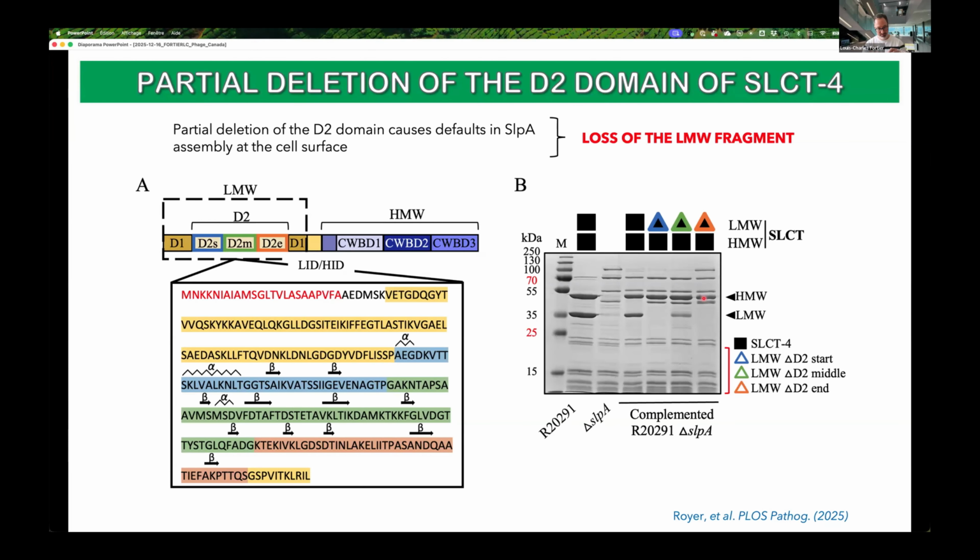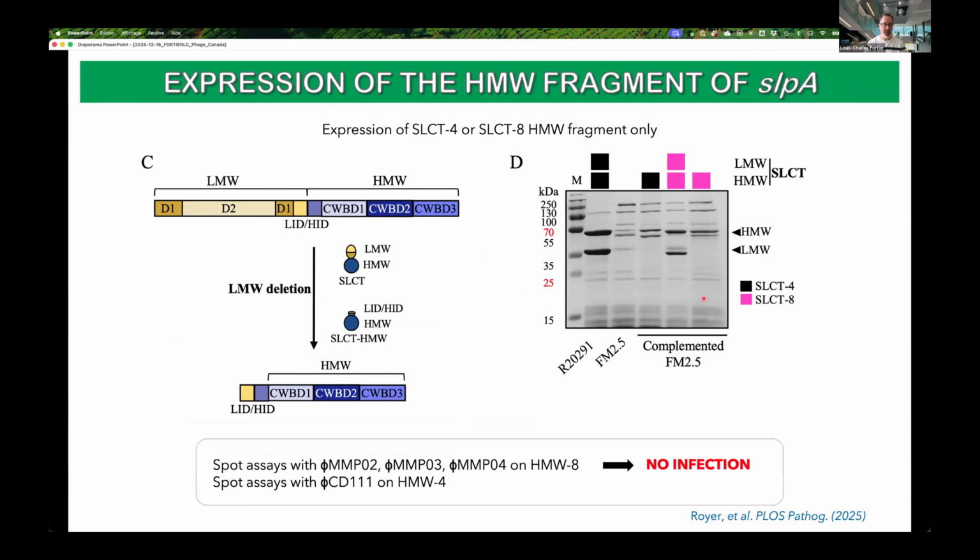So we decided to take a step back and create a clean high molecular weight version where we deleted the complete low molecular weight fragment, including the D1 and D2 domains. We kept only the low molecular weight and high molecular weight interaction domain, which is the site of interaction for the protease that processes the protein during secretion. We thought that maybe keeping this would be the key to expressing only the high molecular weight fragment on the cell surface.